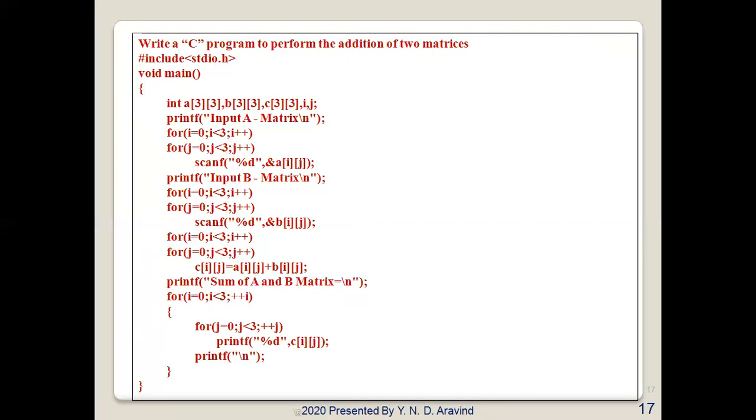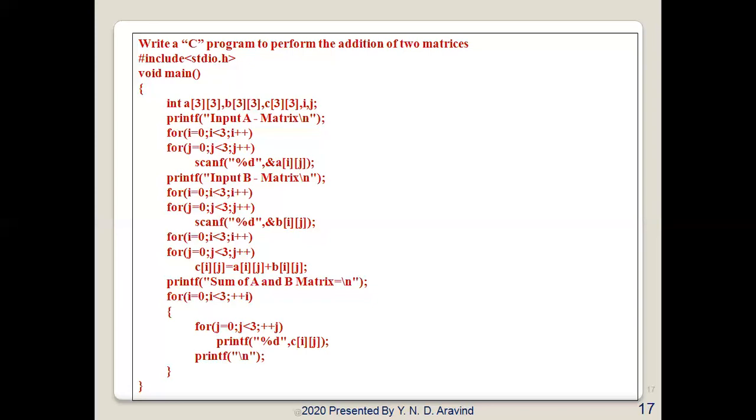Then only matrix addition is possible. But here I have not checked, because I have taken square matrices of equal size, both 3x3. But you can write your own logic by checking the condition and printing whether the matrix addition is possible or not. That also you can do here.